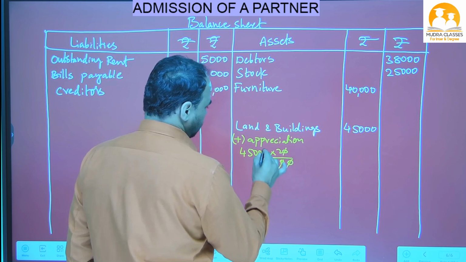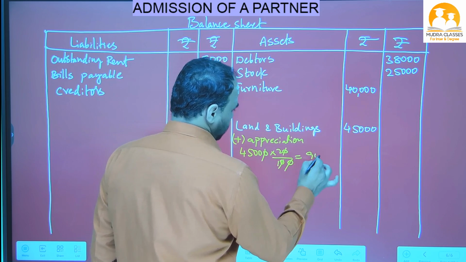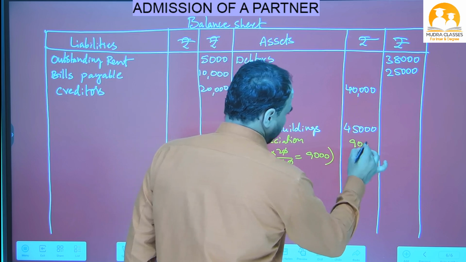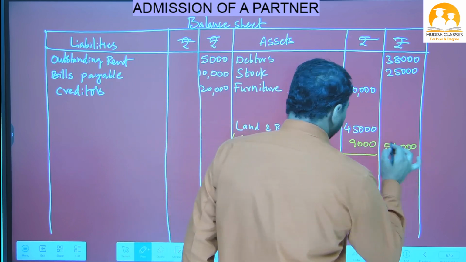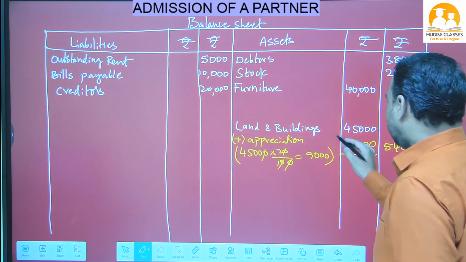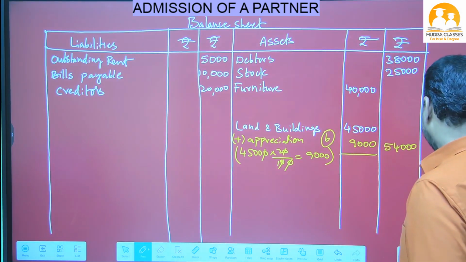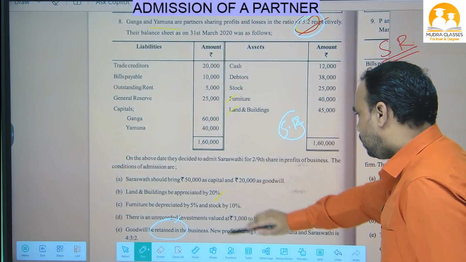Zeros cancel. 4,500 into 2 is 9,000 rupees. This 9,000 rupees we have to add here, then the outer column will get 54,000. So building value increased by 9,000 rupees. This is adjustment number B.